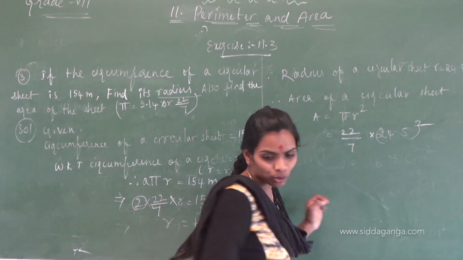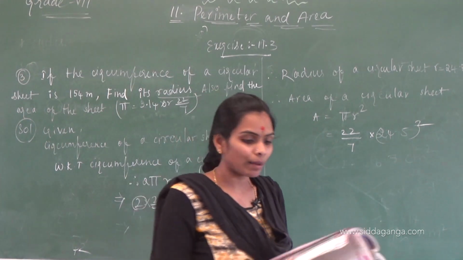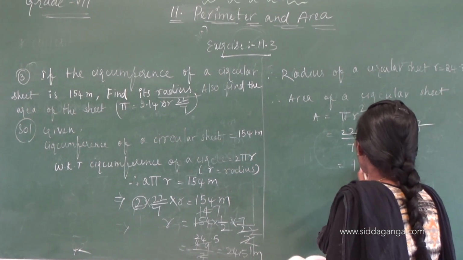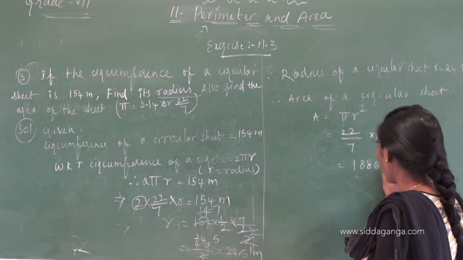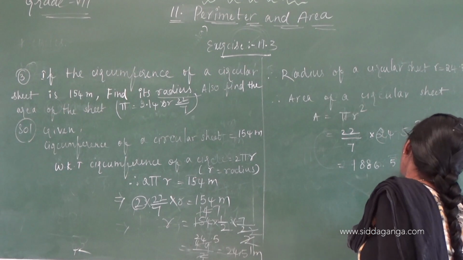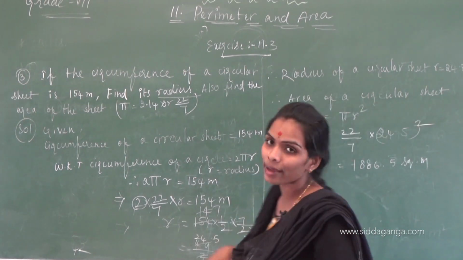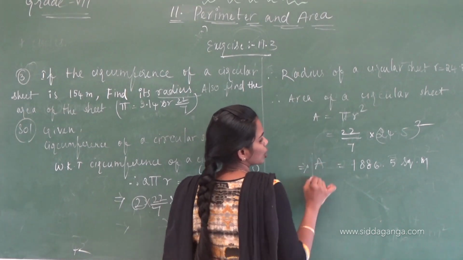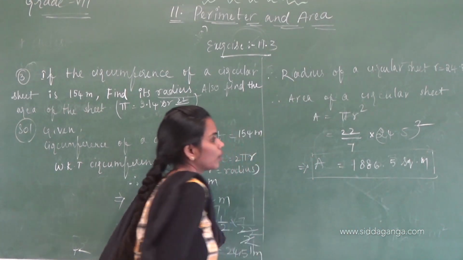And then if you do all these calculations directly, I am putting the answer here, children. If you do the whole calculation, then you will get the answer as 1886.5 square meters. You just have to do all the calculations, children, okay.